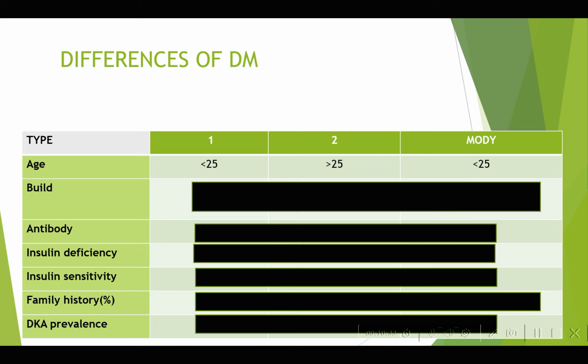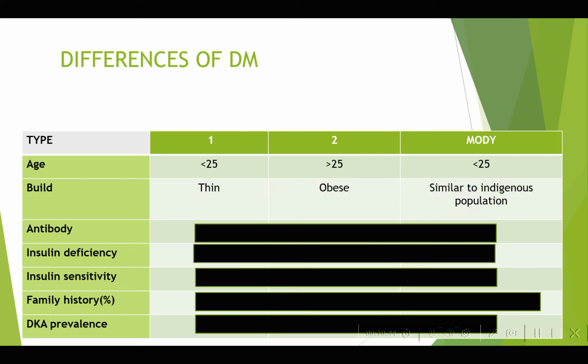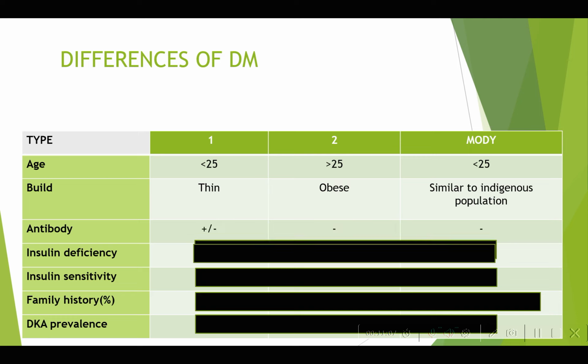Actually, in MODY, because I just told you there are no clear pathophysiological factors, obesity may not be there. It will usually be similar to the indigenous population. So in type 1 it will be a thin patient, type 2 will be an obese patient, and MODY will be similar to the indigenous population. What about the antibody status? Type 1 antibody will be positive, type 2 there is no antibody, MODY antibody will be negative. Actually you are correct, but in type 1, as I just said, type 1A will have antibody, type 1B doesn't have any antibody.